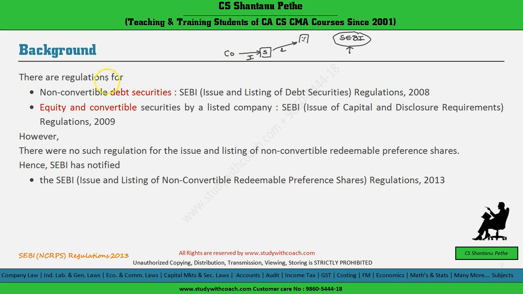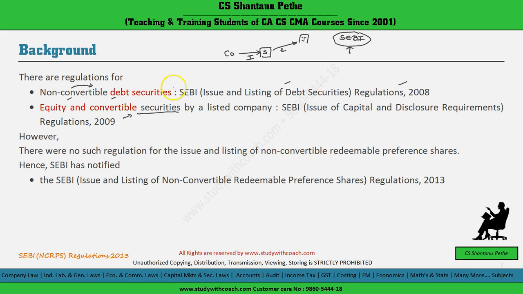There are two important regulations. The issue and listing of non-convertible debt securities is covered by the SEBI Issue and Listing of Debt Securities Regulations 2008. There is another regulation, the SEBI Issue of Capital and Disclosure Requirements Regulations 2009, which covers the issue and listing of equity and convertible securities by a listed company.